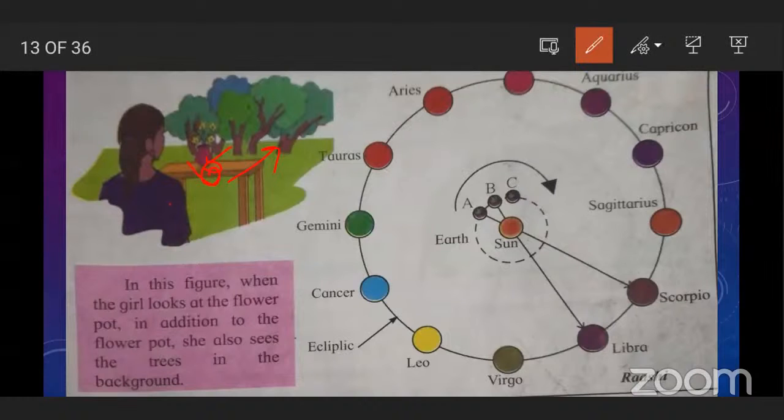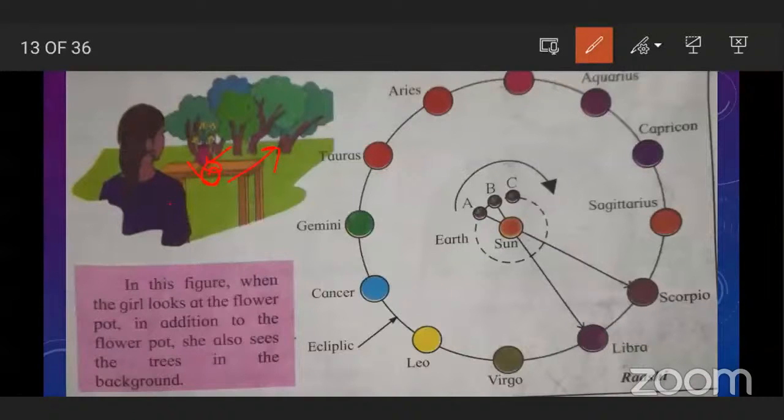Okay, and as Earth changes its position, a different constellation or zodiac sign or Rashi appears behind the sun. This is what we express when we say that the sun enters a particular zodiac sign or Rashi.